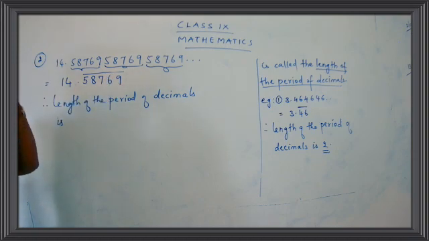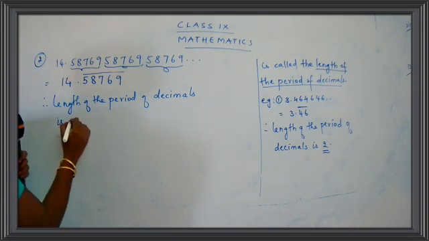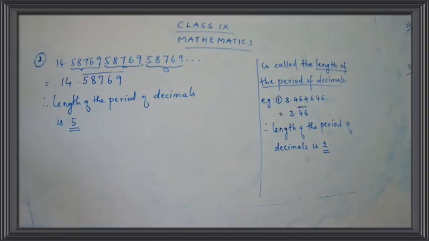Yes, 5 numbers are repeated again and again. So the length is 5. Write on the final answer here. Write on the statement here. Therefore, length of period of decimals is 5. Do not forget to put the bar, children. The bar is a very important symbol over here. You have to use it properly.